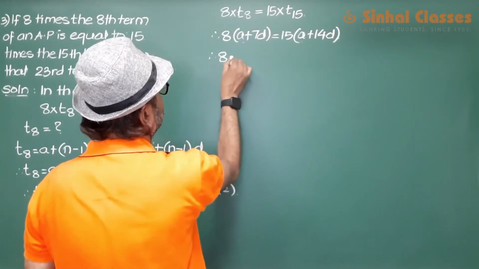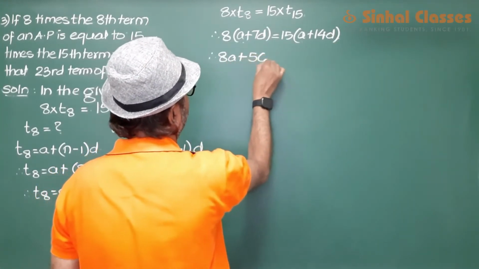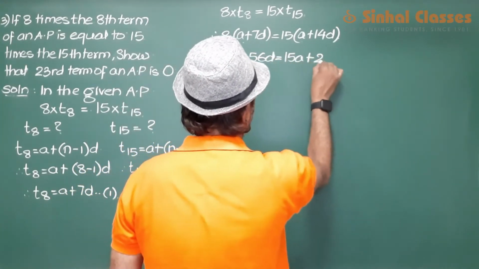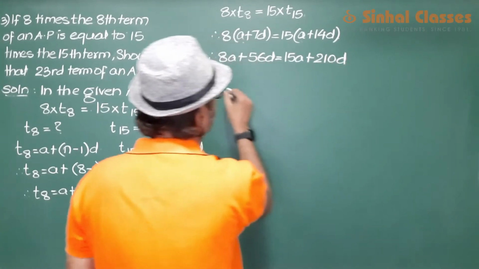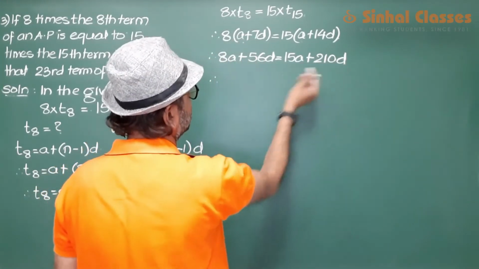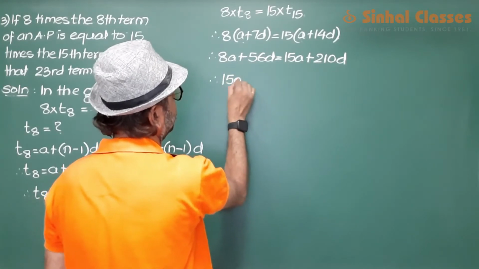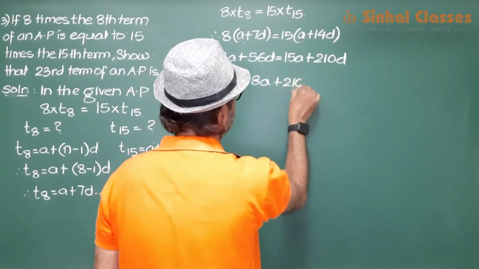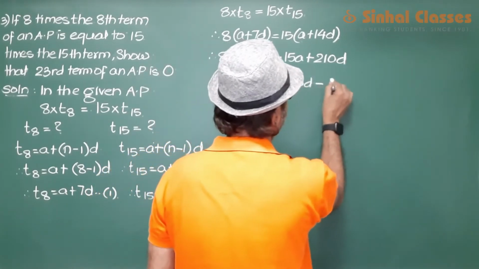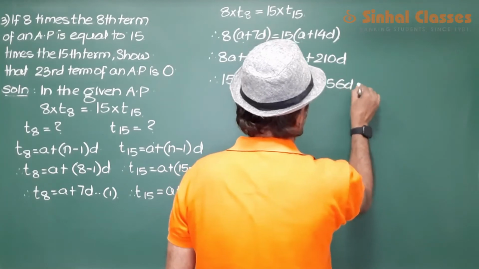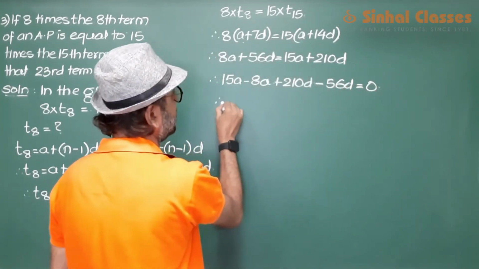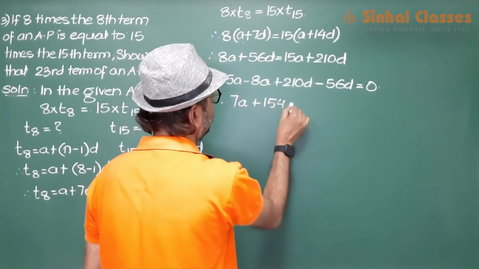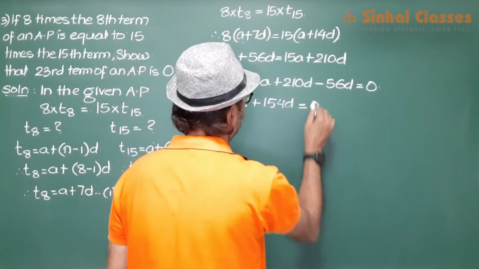So that would be 8a plus 56d, 15a plus 210d, and then let us shift this to the other side. We get 15a minus 8a plus 210d minus 56d is equal to 0, and that is 7a plus 154d is equal to 0,